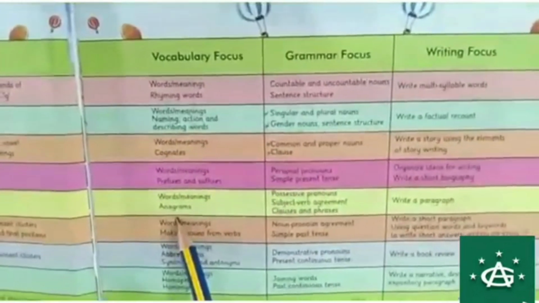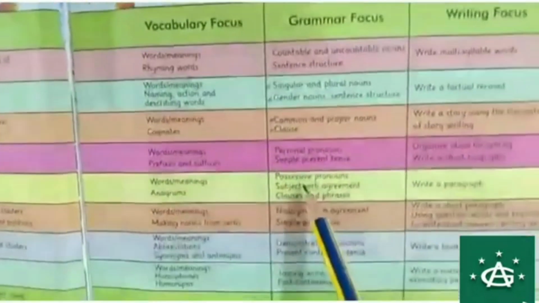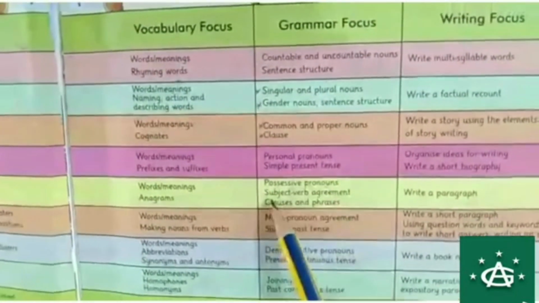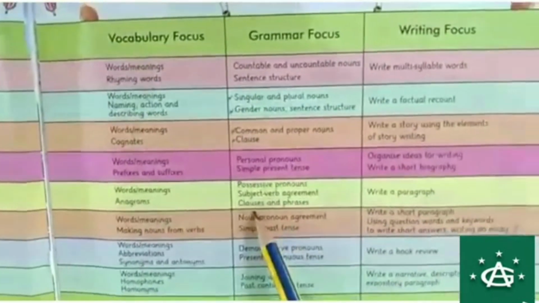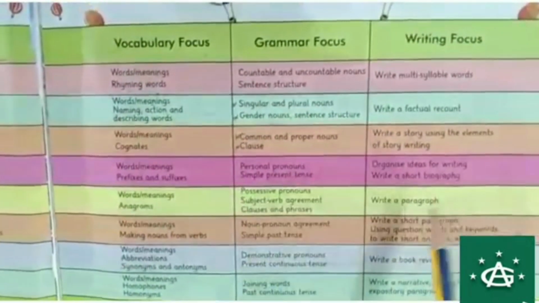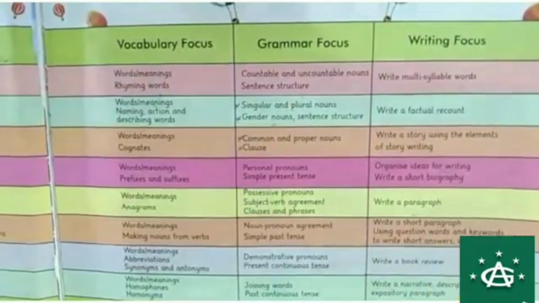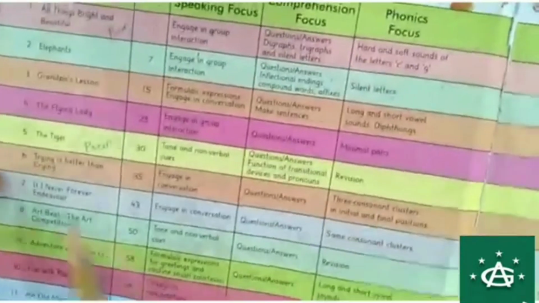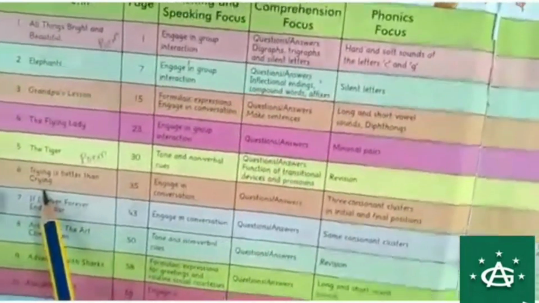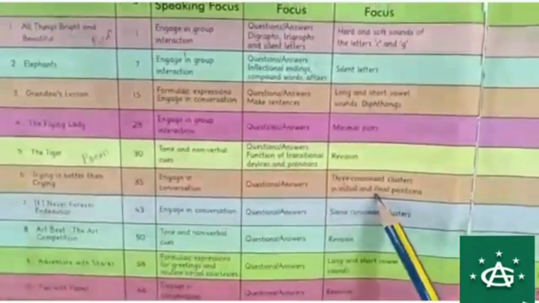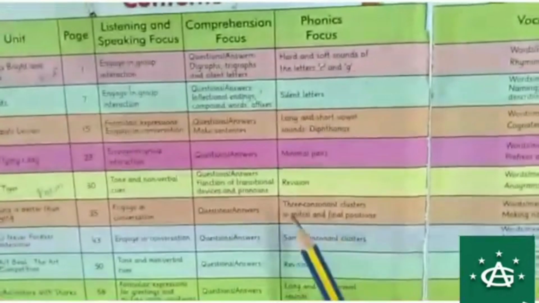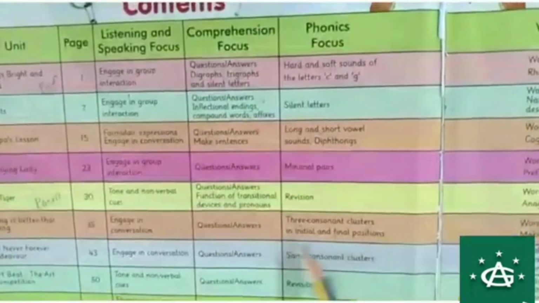Okay, in vocabulary you have anagrams, then you have possessive pronouns, subject verb agreement, clauses and phrases. These three topics will be there in grammar. And in writing you have paragraph writing. Next is unit 6, Trying Is Better Than Crying, and in this you have three consonant letters in initial and final positions.